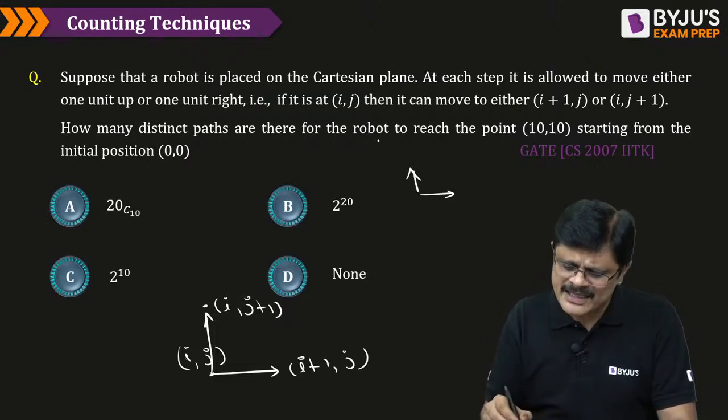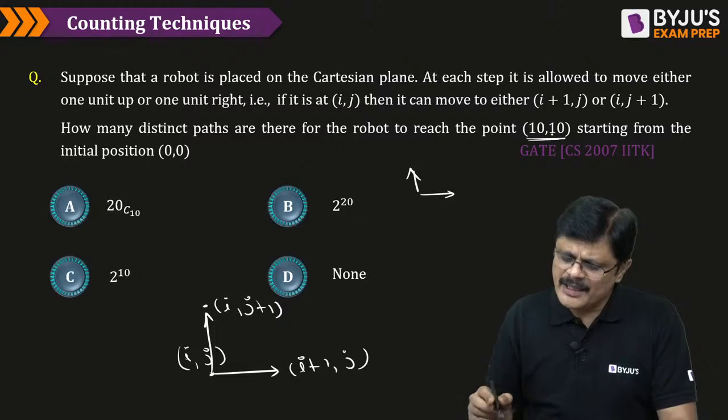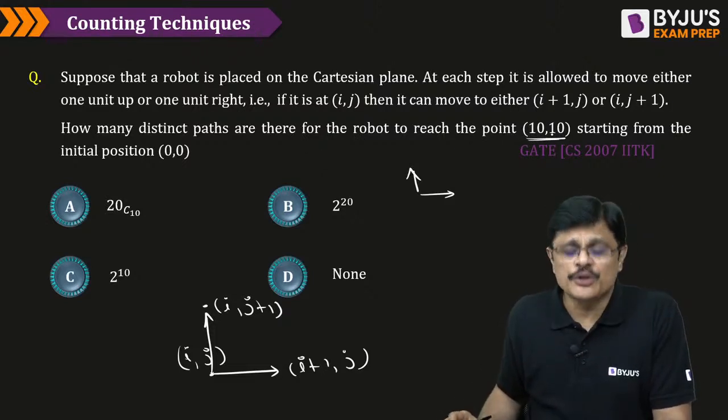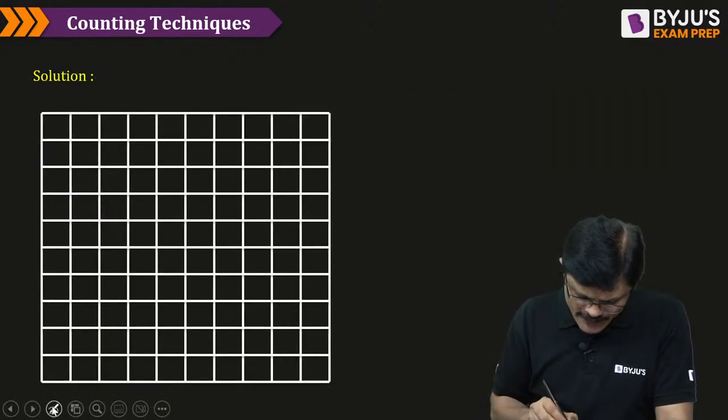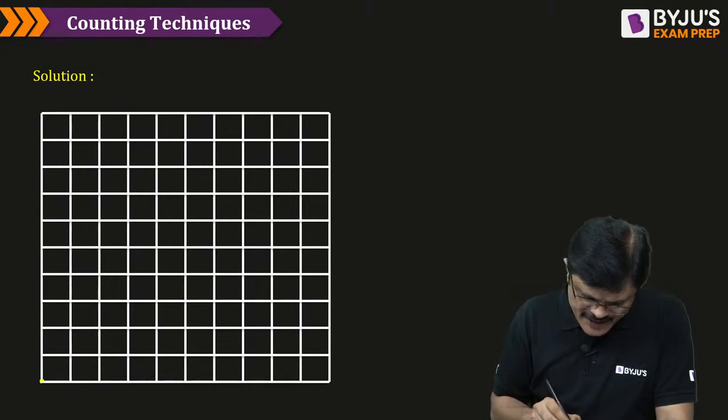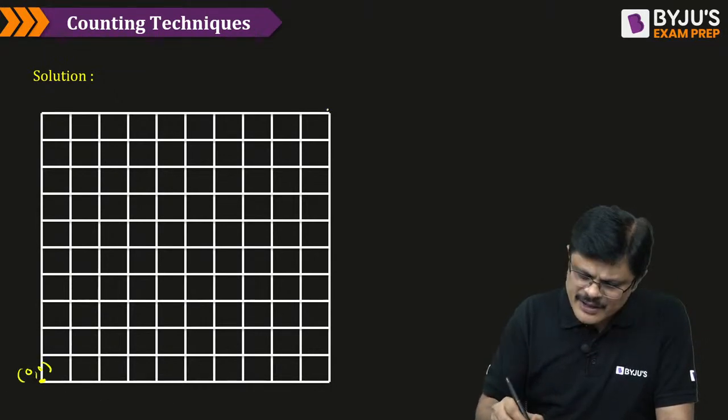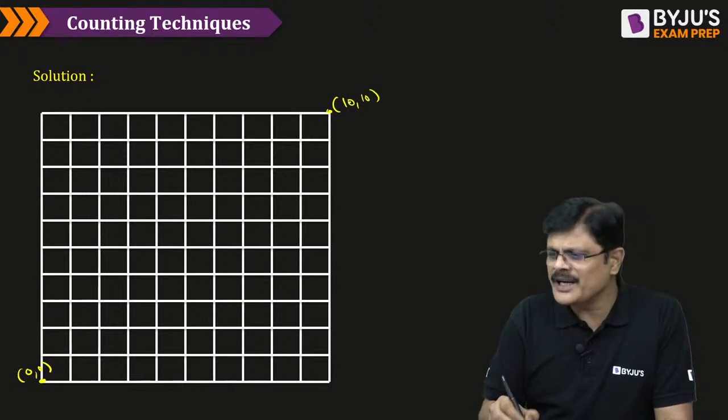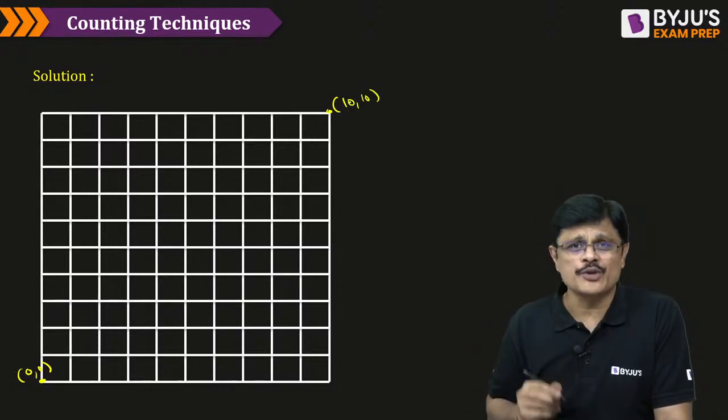How many distinct paths are there for the robot to reach the point (10, 10) starting from (0, 0)? That is, a robot is placed here, my dear friends. It is placed at (0, 0). (0, 0) to (10, 10). How many distinct paths are there? This was the question.